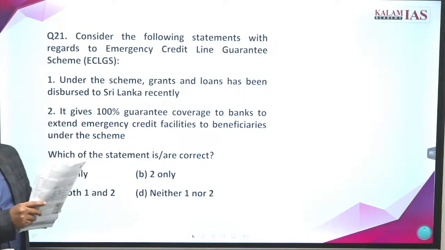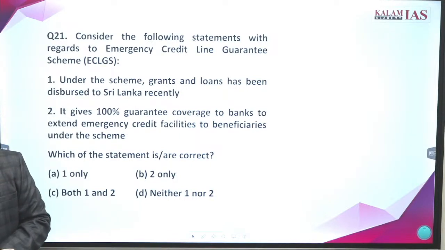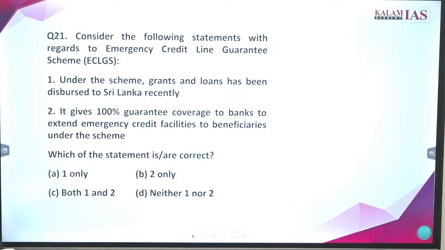Answer the 21st question. So, a very easy question.